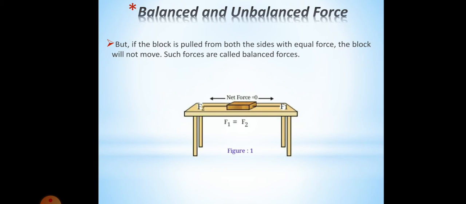Such forces are called balanced force. So in this diagram you can see one person is pulling from left hand side and another person is pulling from right hand side with equal force. So when equal force is applied, the block will not move. So such forces are called balanced force.